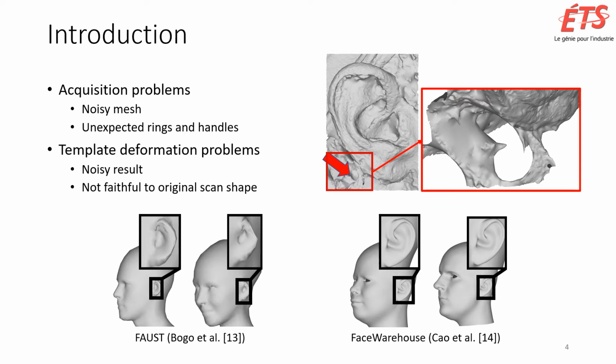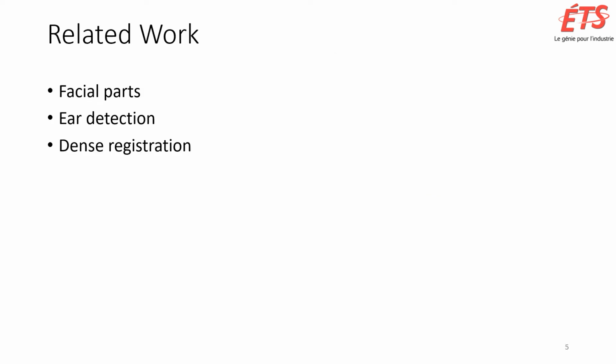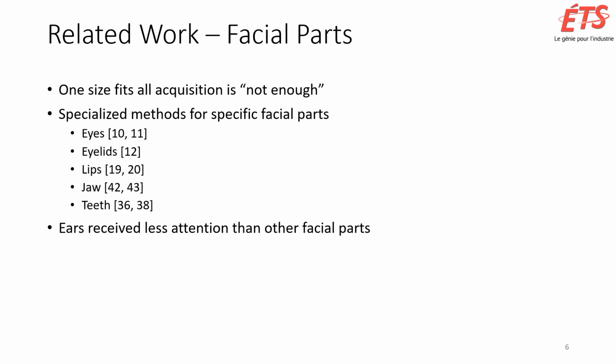Before we look into the proposed approach, let us have a brief discussion on the related literature. There are three literature areas important for ear template fitting. We will first begin with work related to facial parts. From the literature, we saw that there have been efforts to handle a single part of the face at a time, either for the purpose of faithful reconstruction or fitting, or for better alignment with other parts of the face.